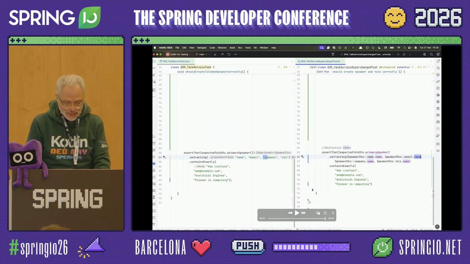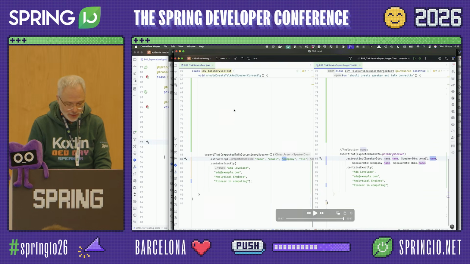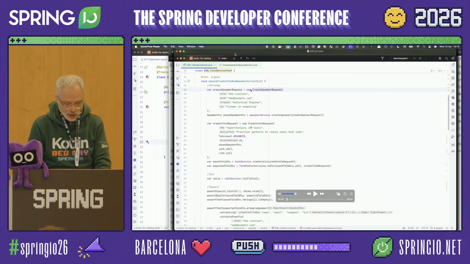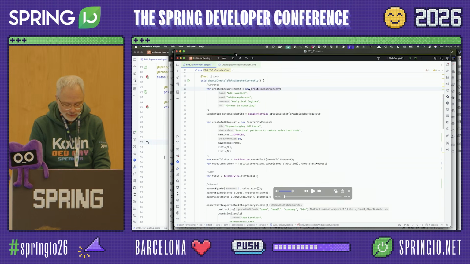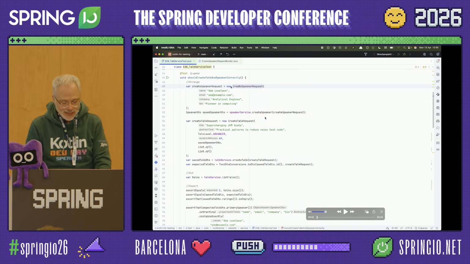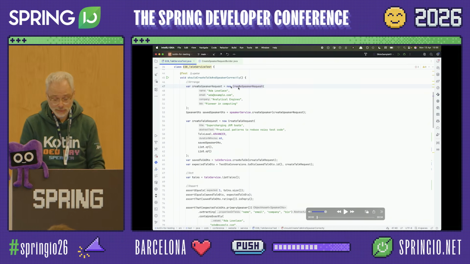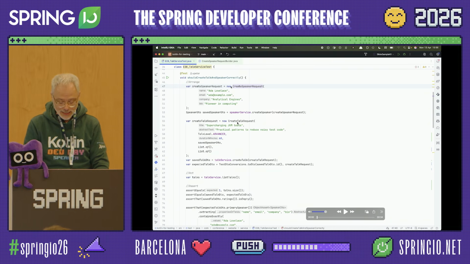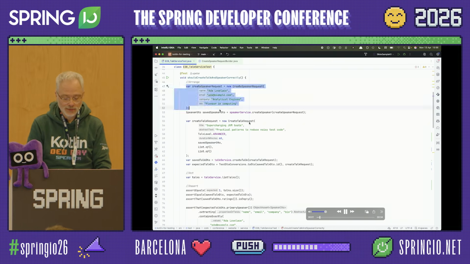So let's take a look at an example here, what Java can deliver us and where we kind of get stuck. So what we are trying to test here is basically a talk, and to create the talk we first need a speaker, right? We need to persist the speaker, and then we need to create the talk passing the speaker we have just persisted.